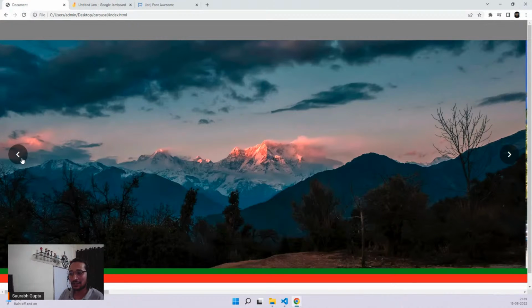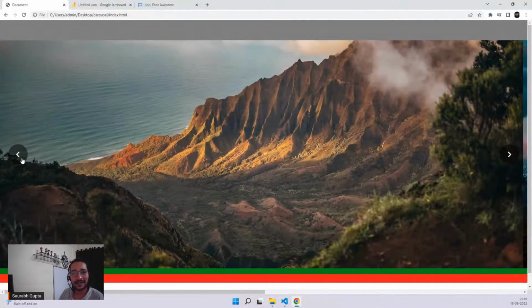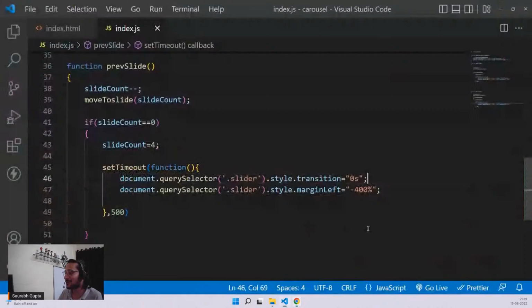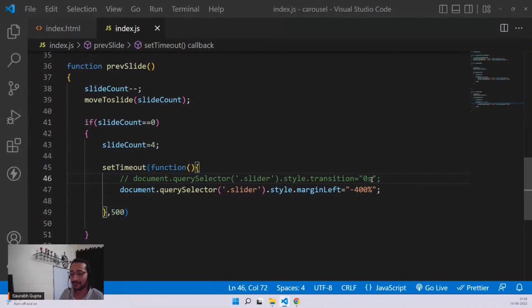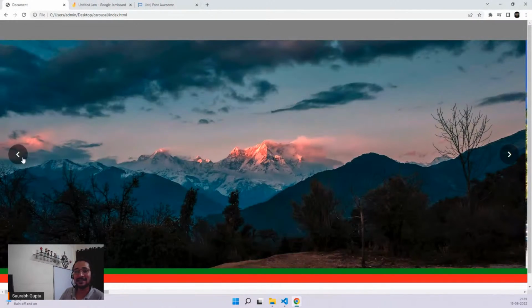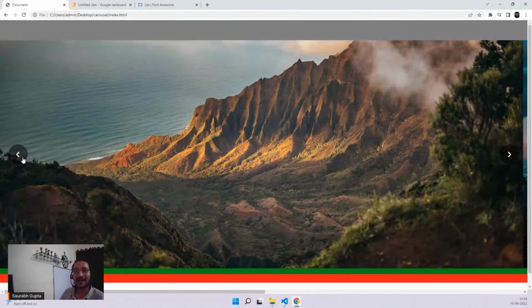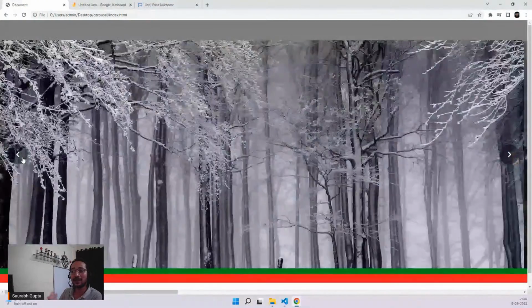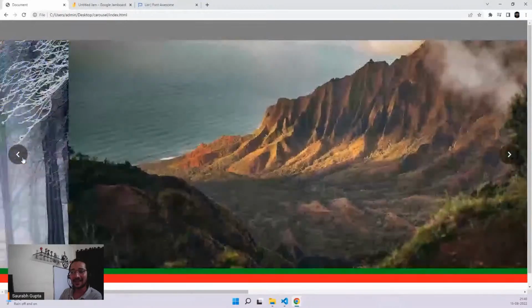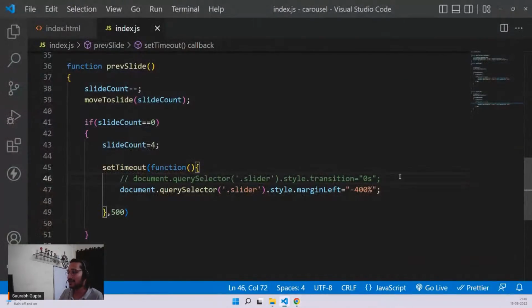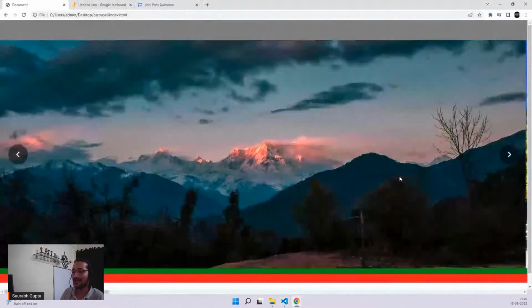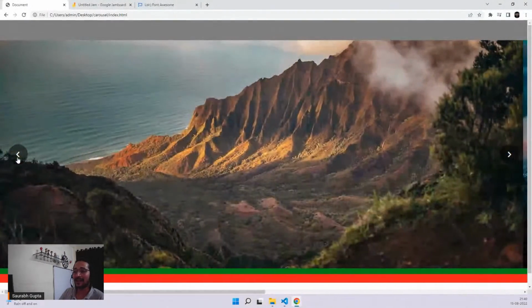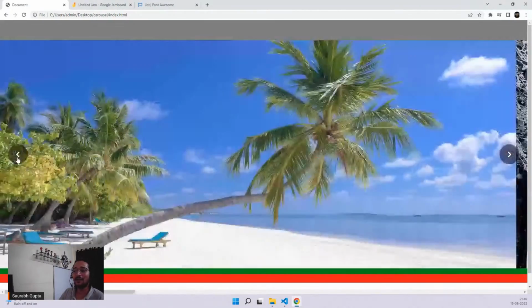So once I reach here, you have gone back to 4. Let me again show you. Let me remove this transition of 0. See now, once I make it previous, it takes me back to 4. Since I'm at 4, now I can go 3, 2, 1, again 4. But if I just do this, 0, you'll never see it coming. And that's why I can now continue from previous as well.